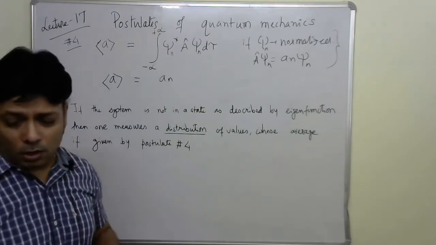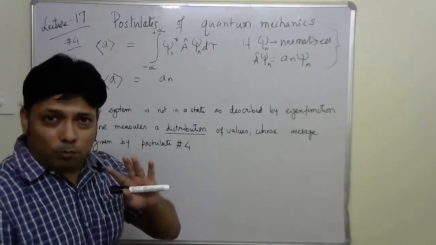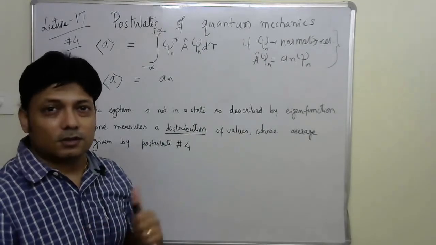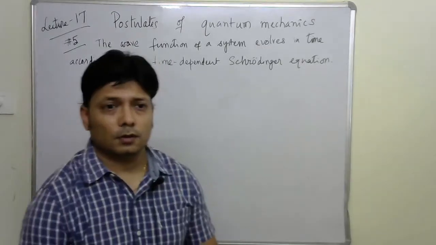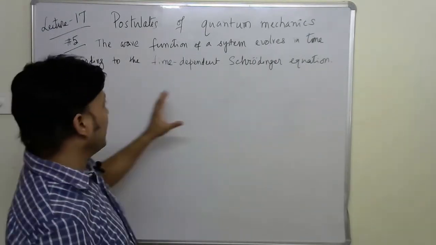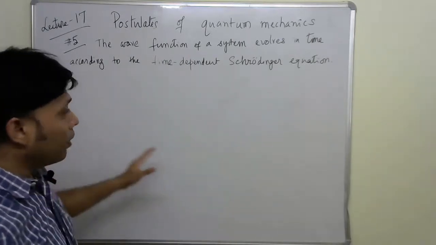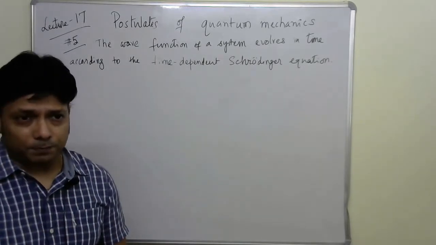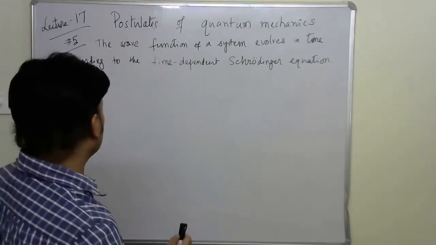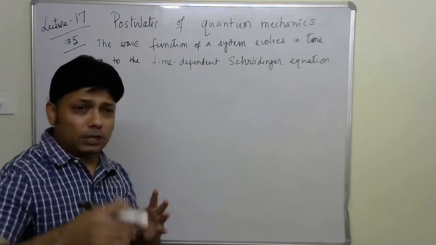All right. Now, quickly, we will move on to the next postulate, postulate number 5, which is related to the time-dependent situation. Let's take a look at it. Postulate 5 involves an equation which we are already familiar with. It says the wave function of a system evolves in time according to the time-dependent Schrodinger equation. In other words, how does a system change with time?